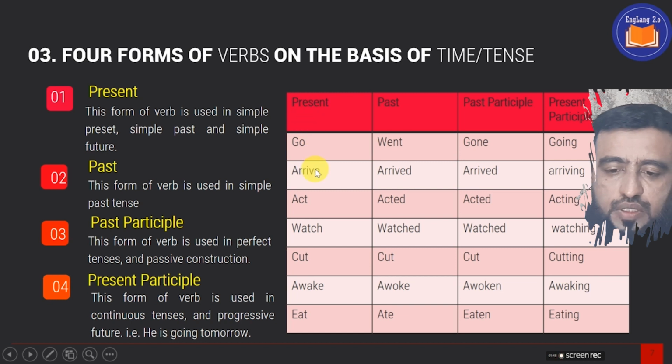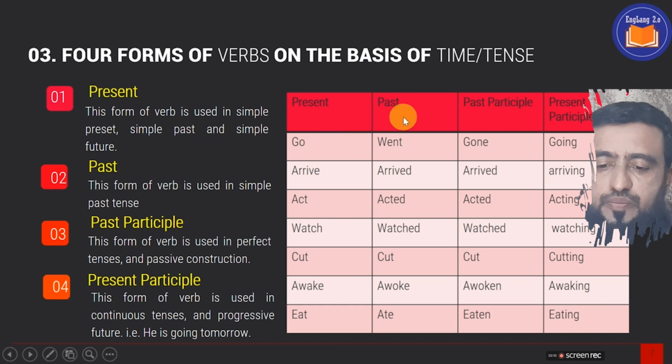Now we come to the third category, the past participle. What is that? This form of verb is used in perfect tenses and passive construction. Two things about the past participle: we use it in perfect tenses, and secondly, we use it in passive construction. For example,